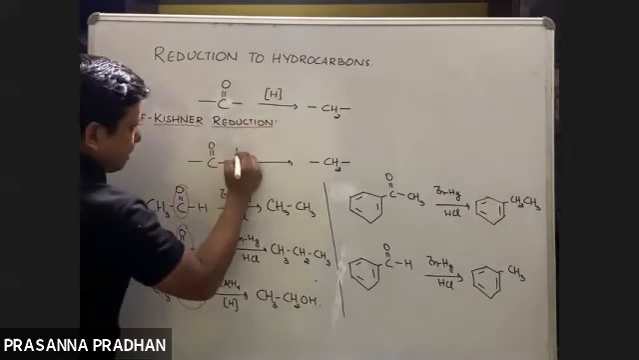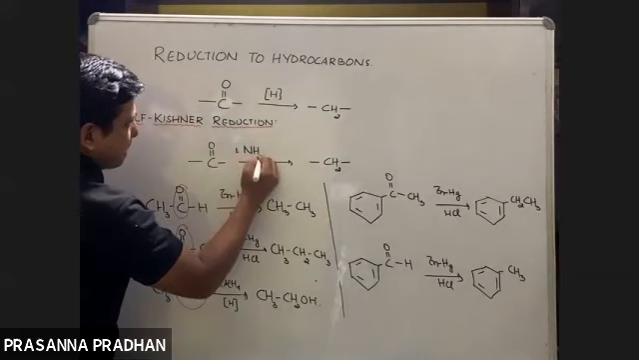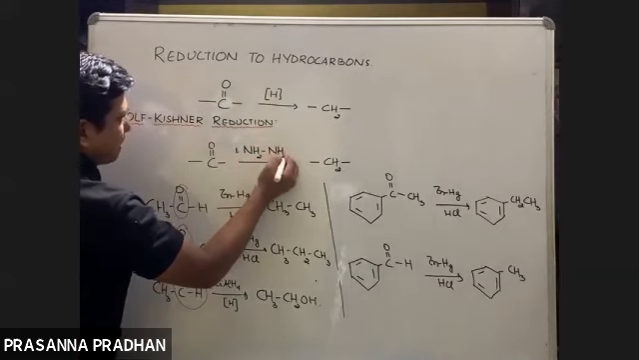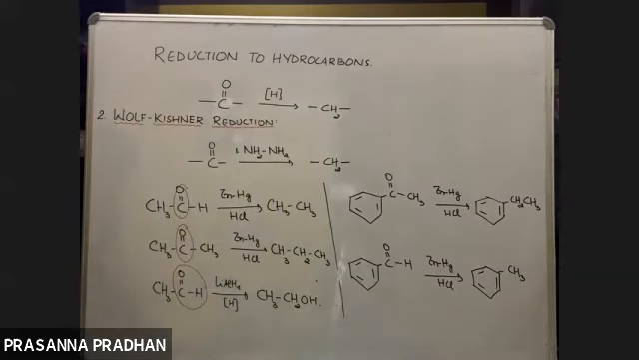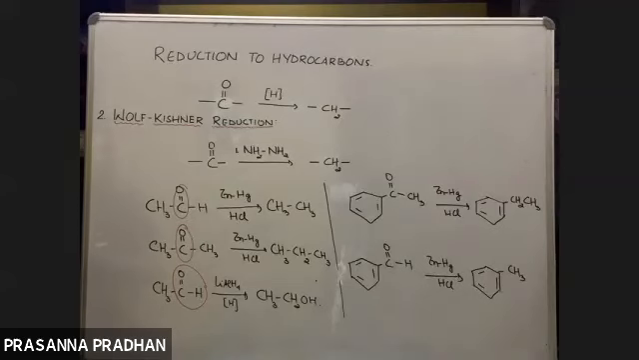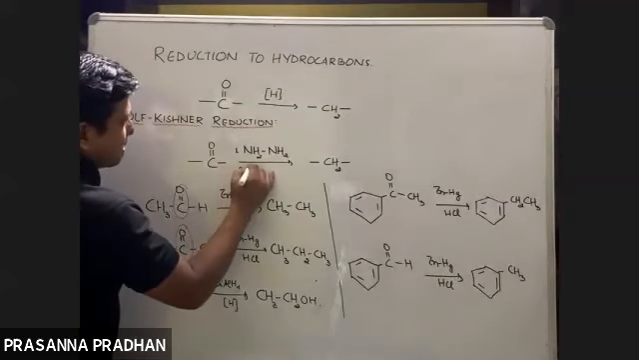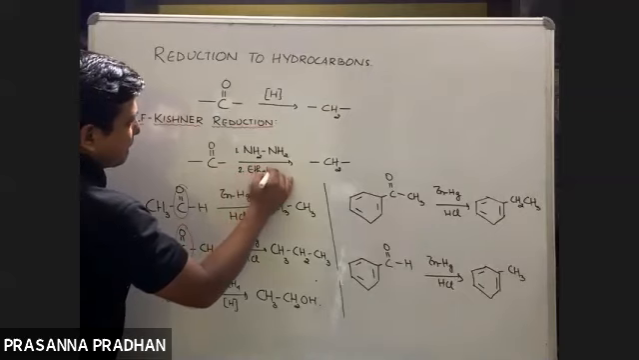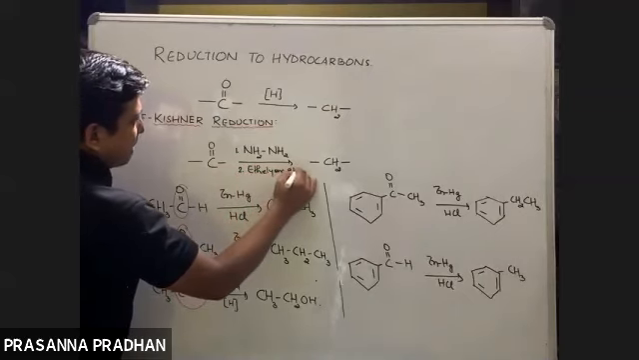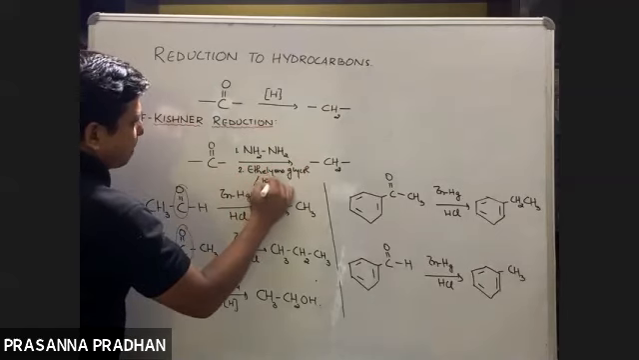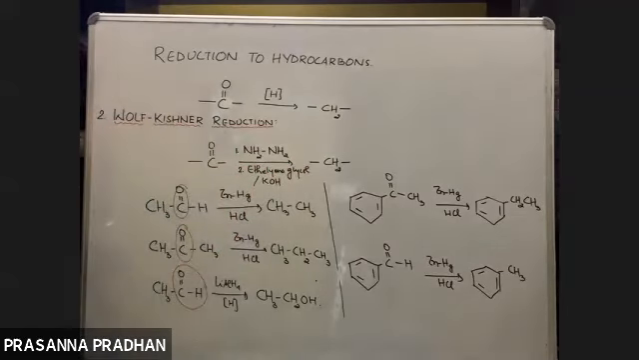So number 1, we treat this with, what is the name of this compound? Yes, we have done it in the earlier class. What is this? NH2, NH2. What is the name? Hydrazine. Okay. So hydrazine in presence of ethylene glycol and KOH. So these are the combination of reagents.